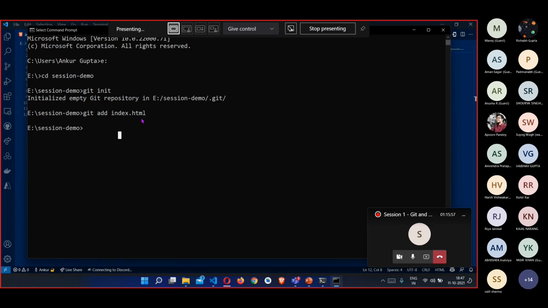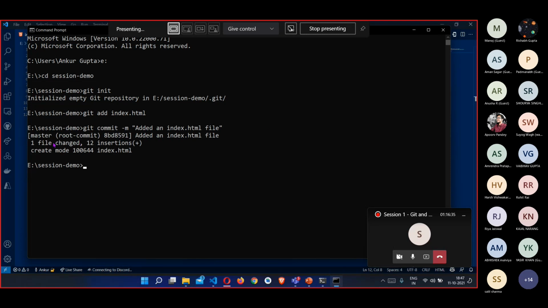Now what we will do is commit our changes in the main Git repository. So how you can do that is you need to write git commit space -m. I'll also share all of these commands in the chat section. Git commit -m, and in quotes you will need to write a short message of the changes which you have done. So in my case, I would just write added index.html file, and then I'll press enter.